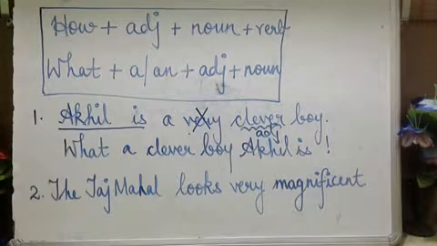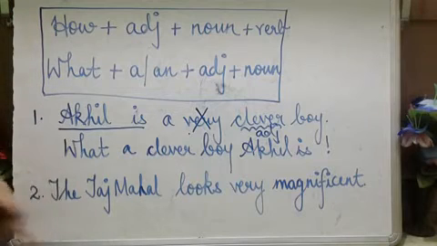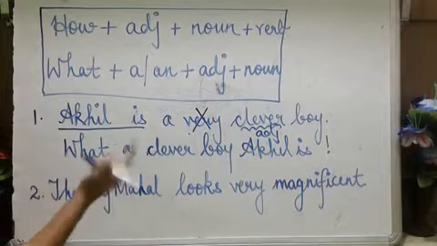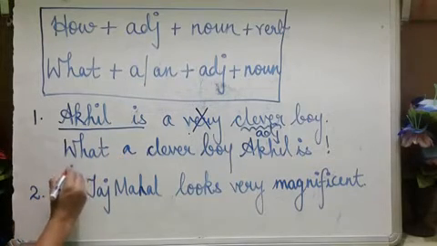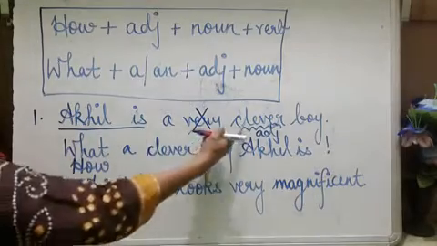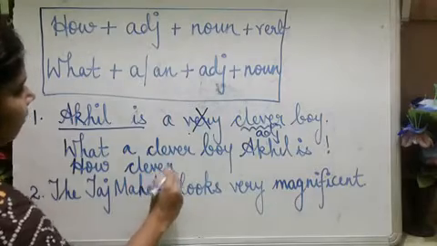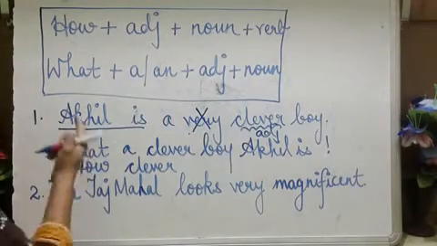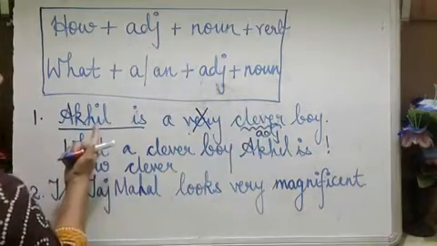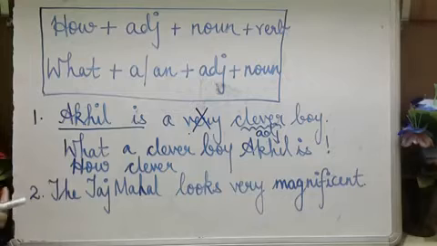If you want to use how in this, shall we try using how? You can omit this a also. How plus adjective, so how clever. Now here two nouns are there. Akhil, a proper noun, is also there, and the common noun also is there. Which one should you use?